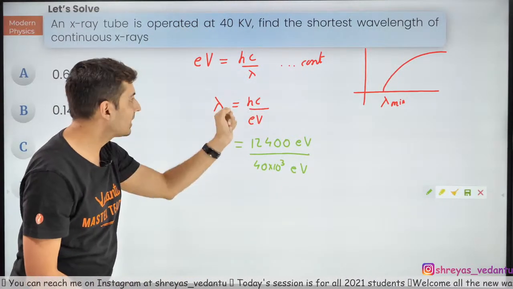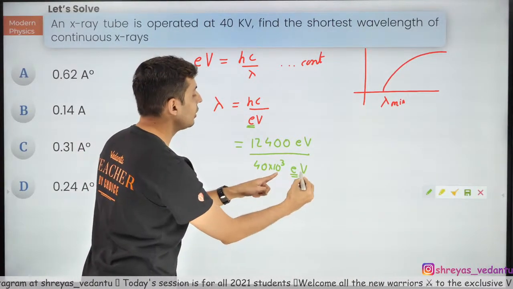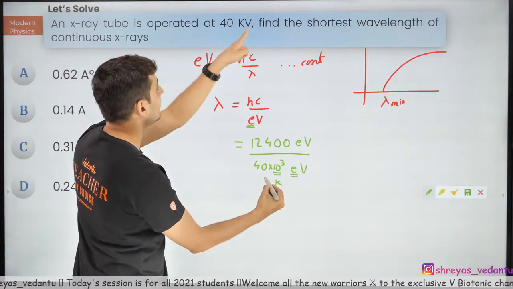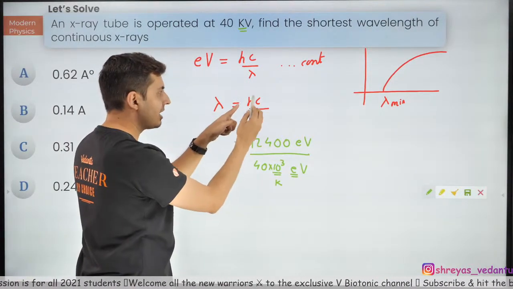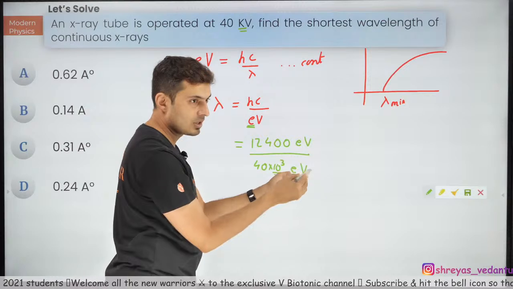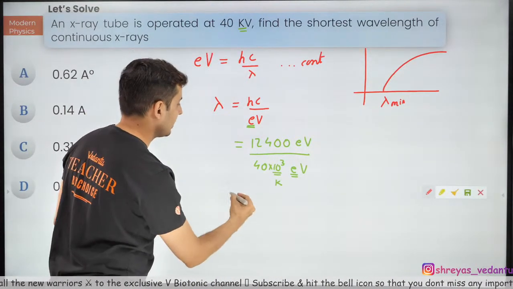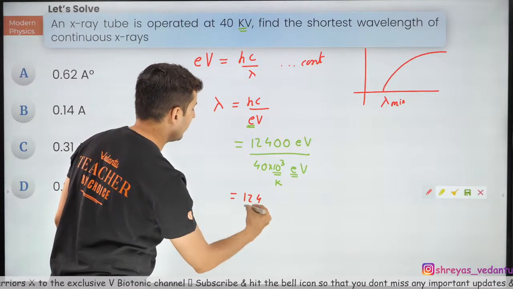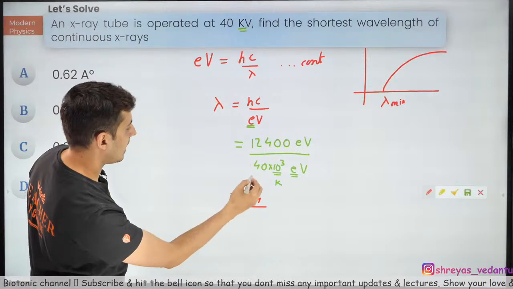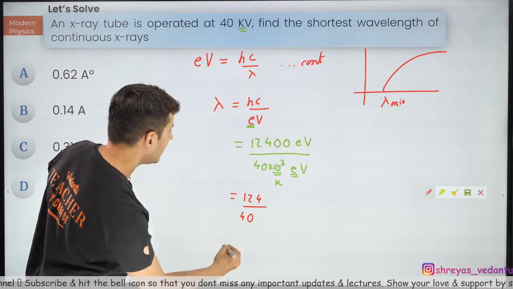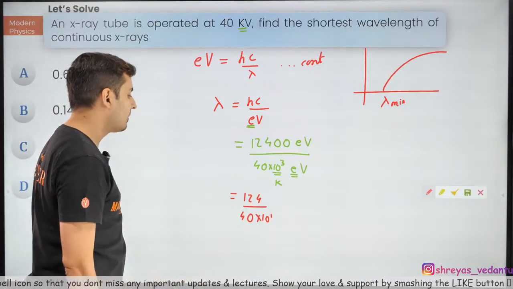Did you guys understand what I just did? This E is the same E over here. This 40 kilovolt, this K stands for kilo, which is 10 to the power 3. So this has become EV. And I just gave you the shortcut. Hc is 12400 electron volt. So from this, you're going to see 124 divided by, 2 zeros are going to go, and I will be left with 40 into 10 to the power 1. Now that's basically nothing but 400.